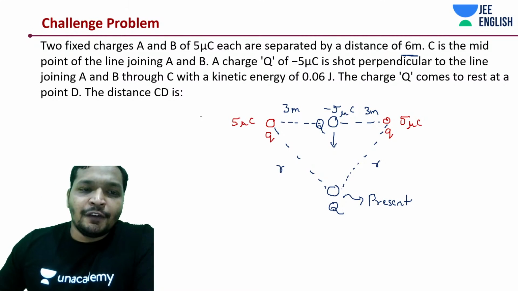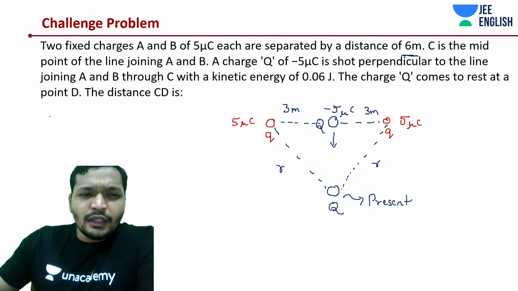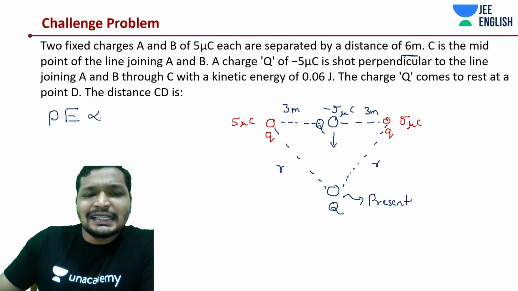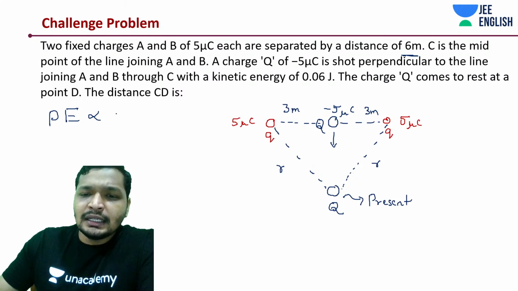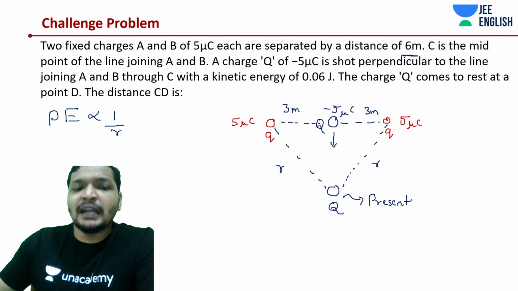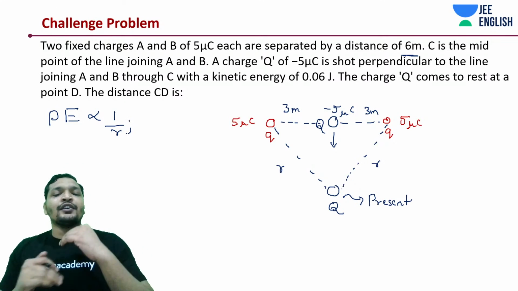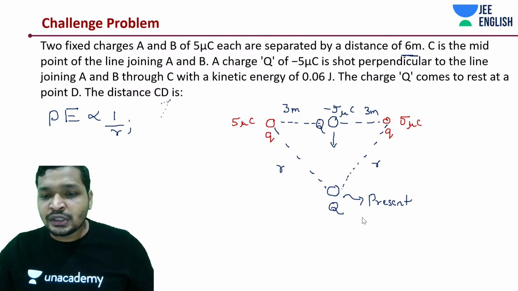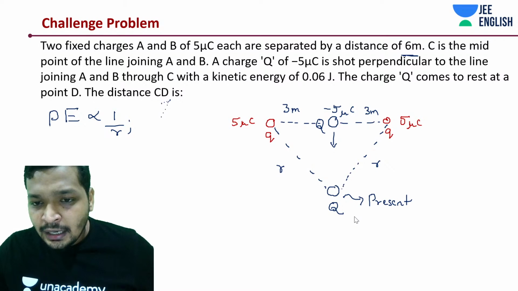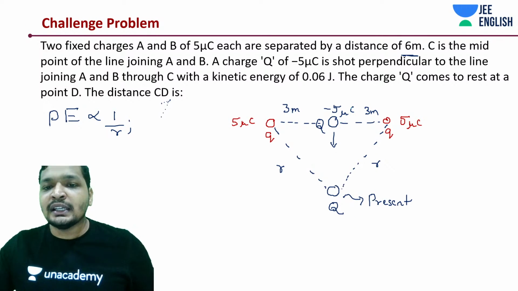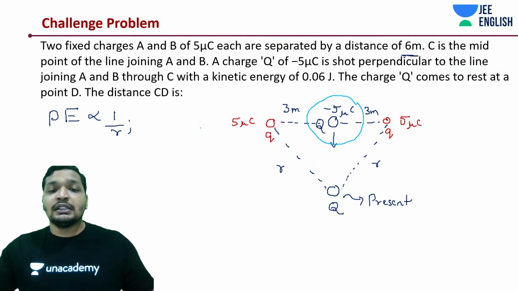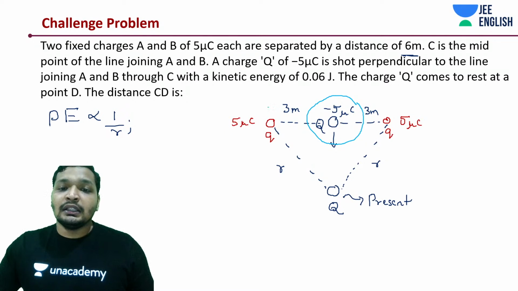First of all, what did I say? Electrostatic potential energy is inversely dependent upon the distance between the charges. In this case, we're not assessing for the whole system as such, because two charges haven't moved. We are only assessing for this charge, not for the other two charges.